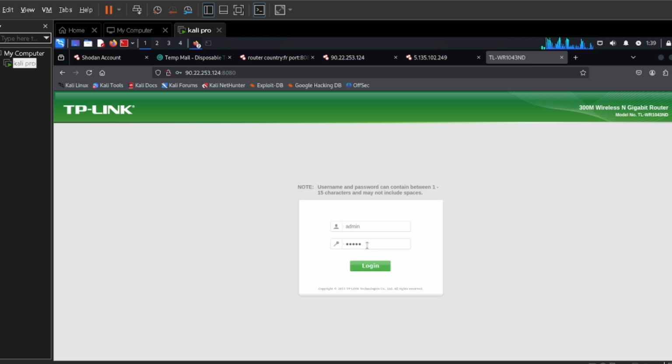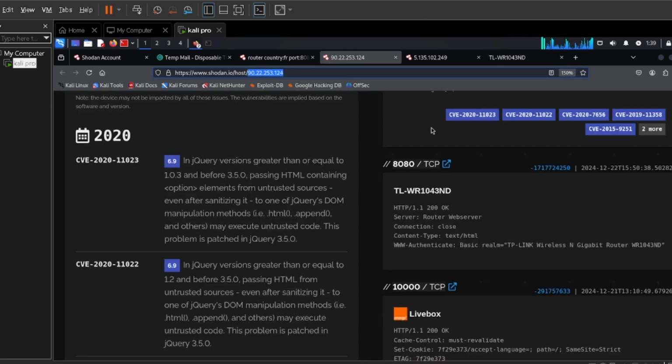So we are not going to do it because this is illegal. It will be illegal if we abuse it. Okay, guys. So that's the point. It's just for showing you how the real world scenario works.